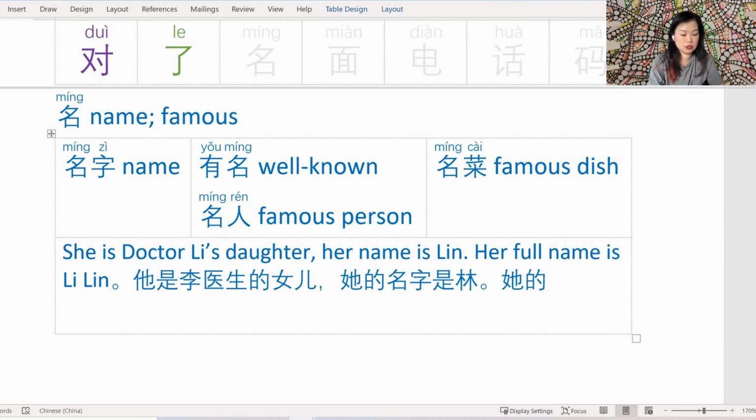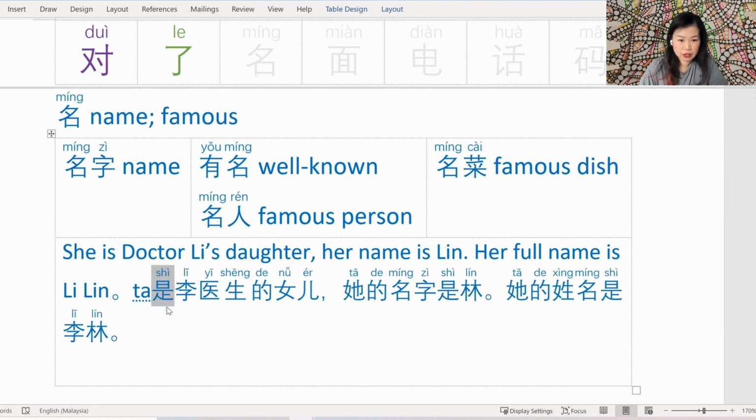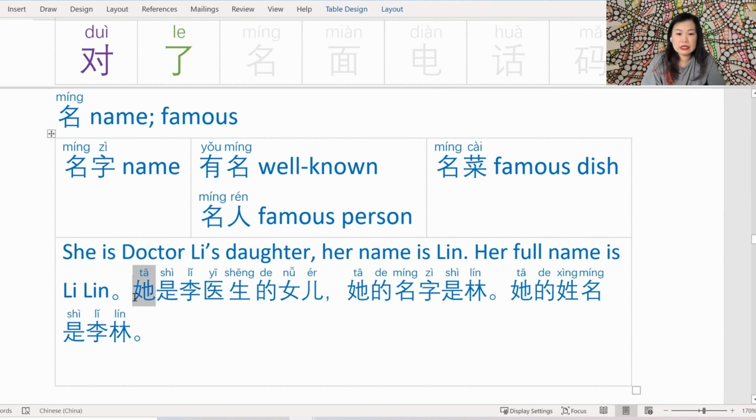Now full name is 姓名, 李林. Okay, let's read that back. And whoops, this 她 is incorrect. Should be the female 她. There we go. 她是李医生的女儿，她的名字是林，她的姓名是李林. Now you know 2 different ways to talk about someone's name.